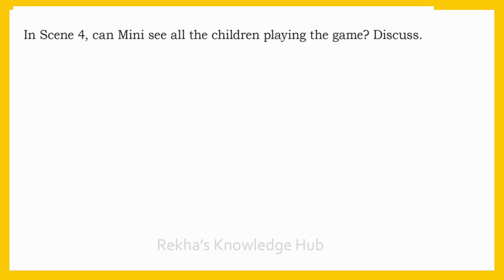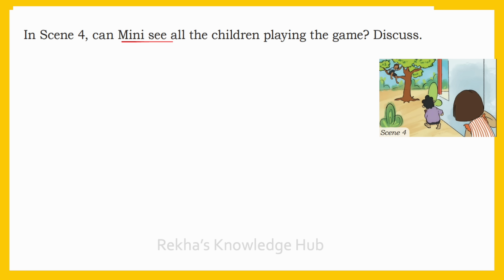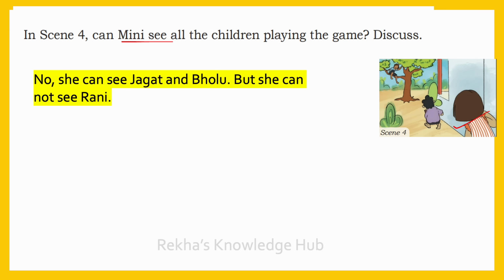In scene 4, can Mini see all the children playing the game? Discuss. See this picture, this is scene 4 and this is Mini. Can Mini see all the children playing the game? No, she can see Jagat here. She can also see Bolu here, but she cannot see Rani.